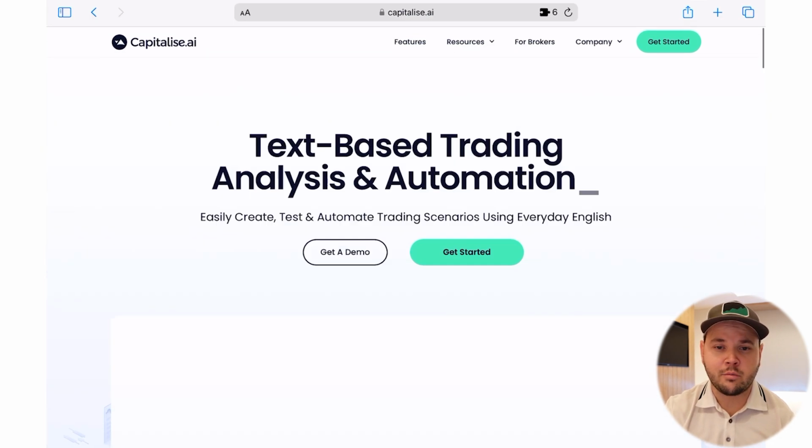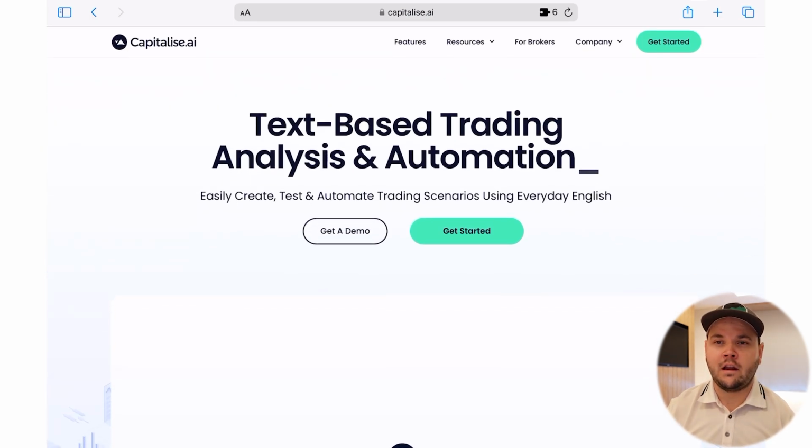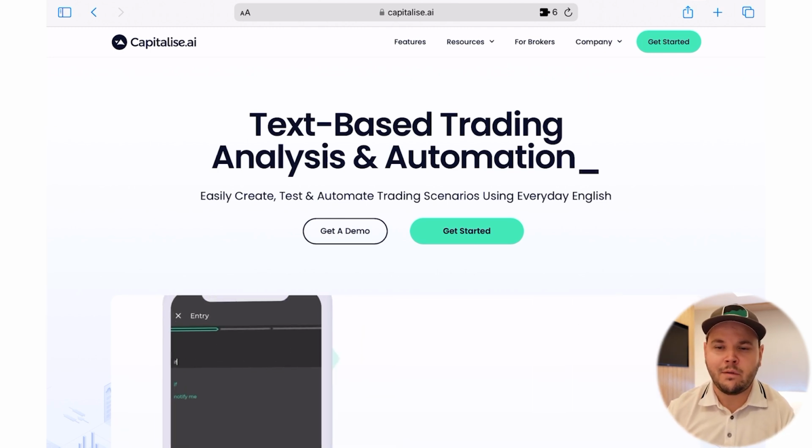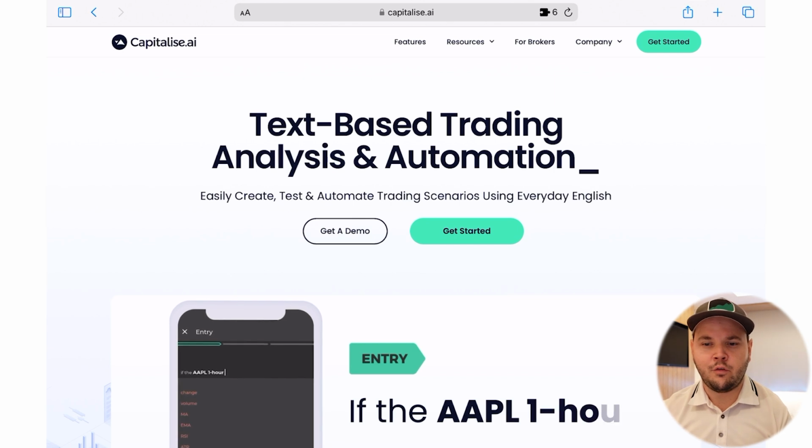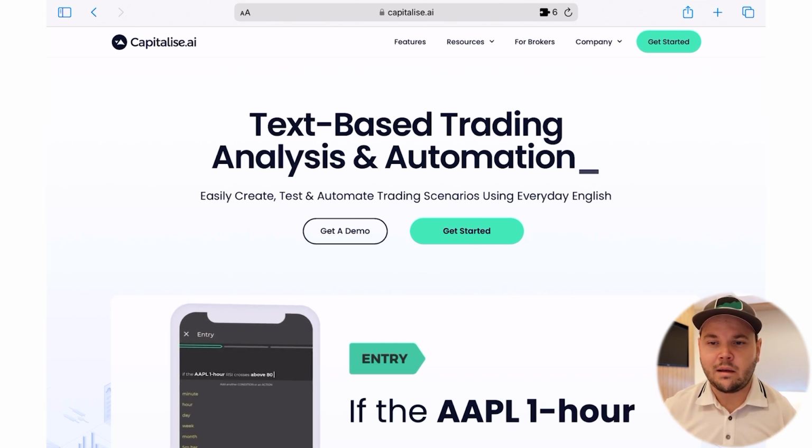I've used it in the past, and most brokers offer this for free if you have an account with them. 8cap is one of them. So with 8cap, you can basically just connect your MT4 account and create your algos directly for free. You don't have to pay anything there. And that makes it pretty cool.